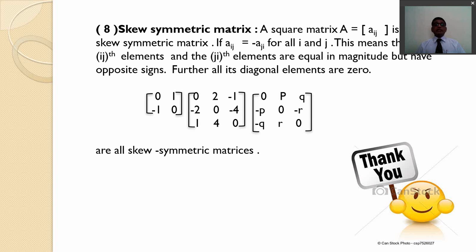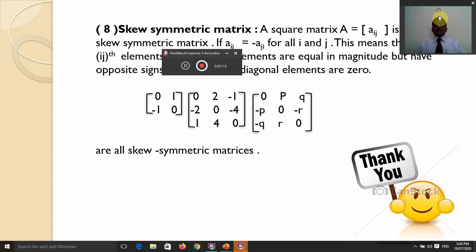And the last type of matrix is the skew symmetric matrix. A square matrix A is known as a skew symmetric matrix if aij is equal to minus aji for all i and j.